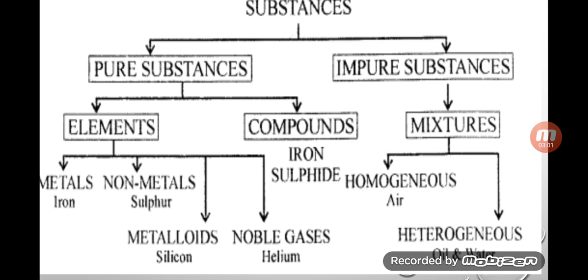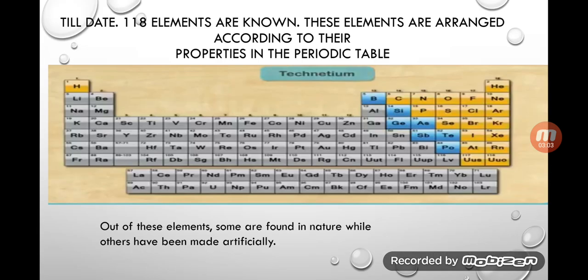First, what is an element? Till date, 118 elements are known, and these elements are arranged according to their atomic number, and they get a particular position, a particular period and group in a given table, that is called the periodic table.